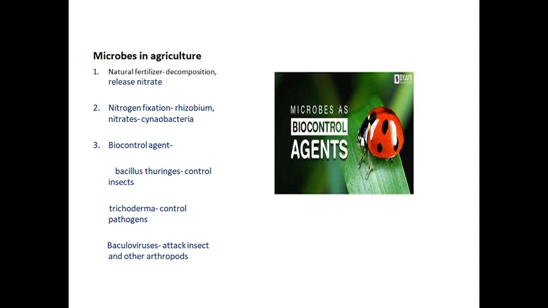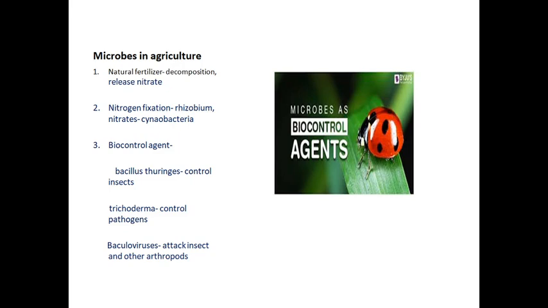Next, the biocontrol agent. Farmers face many problems in raising crops because of bacterial diseases, viral diseases, fungal diseases, and arthropods and insects. These are controlled by some medicines also obtained from bacteria and viruses. This is called a biocontrol agent.